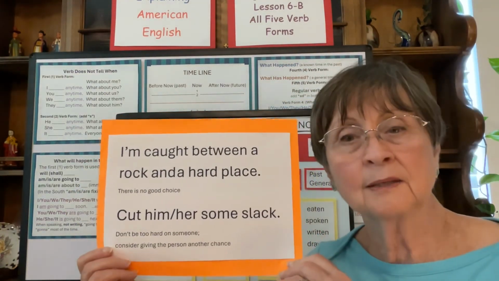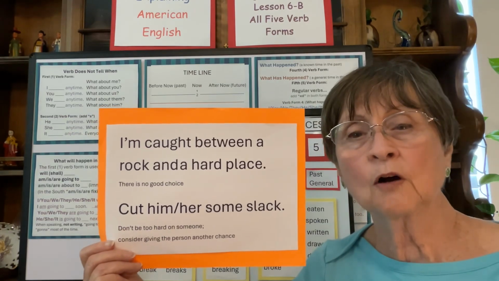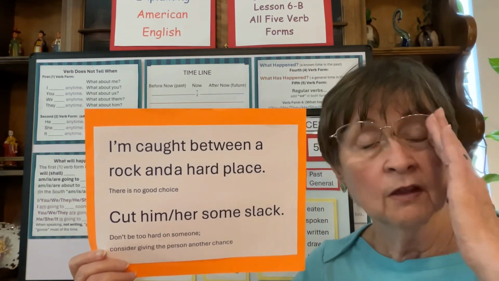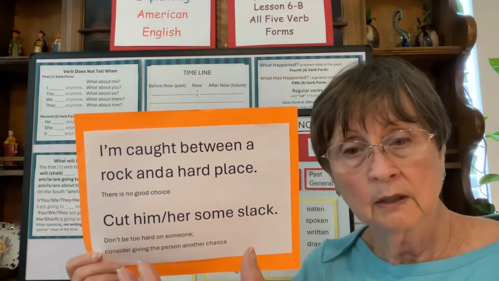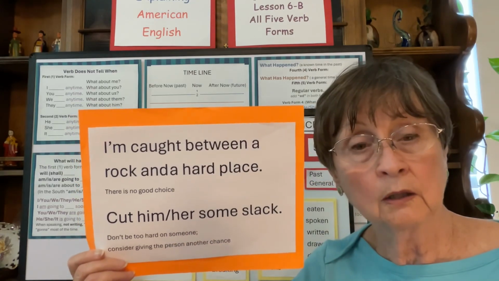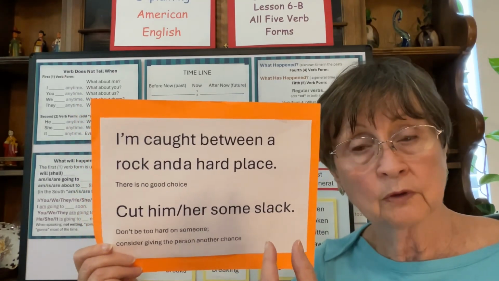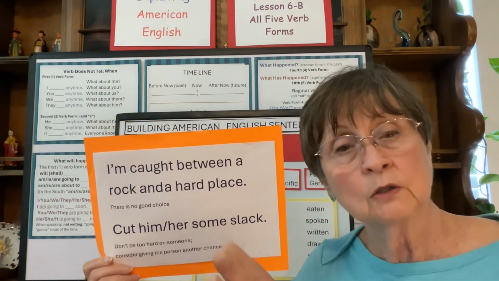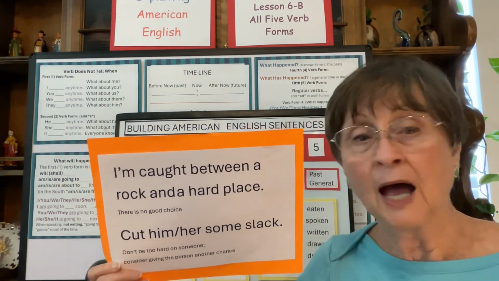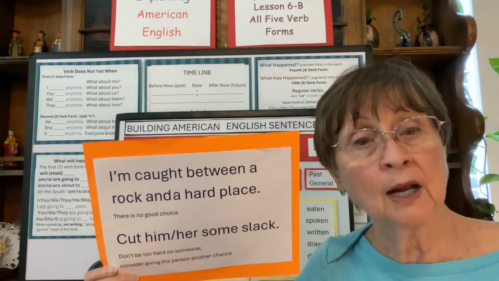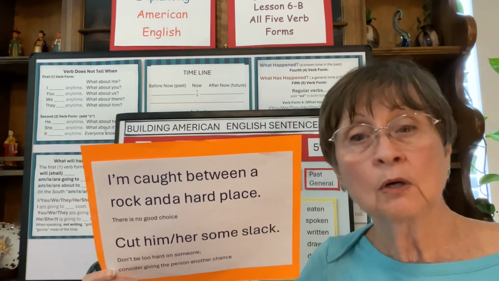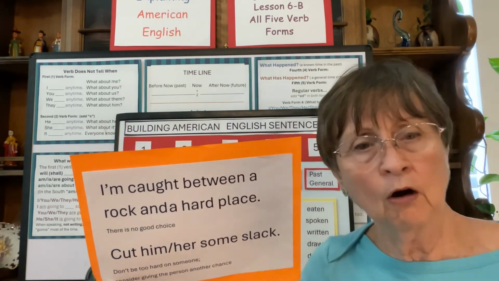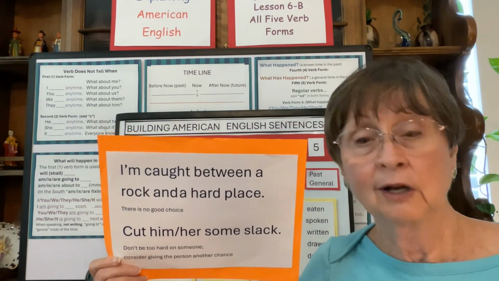So I promised an idiom, so here are two. I'm caught between a rock and a hard place. The visual is a rock and something hard like a wall, and you're caught between them and you can't move. So the meaning is, I have a situation where I have to make a choice. Do I do this or do I do that? I don't like either choice, but I must make a choice. So I'm caught between a rock, I don't like that idea, and a hard place. I don't like that idea either. So I have to choose.